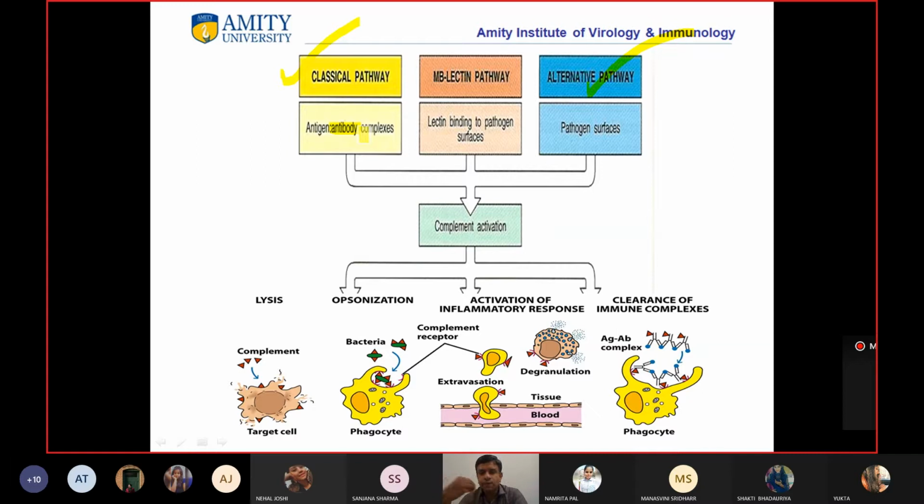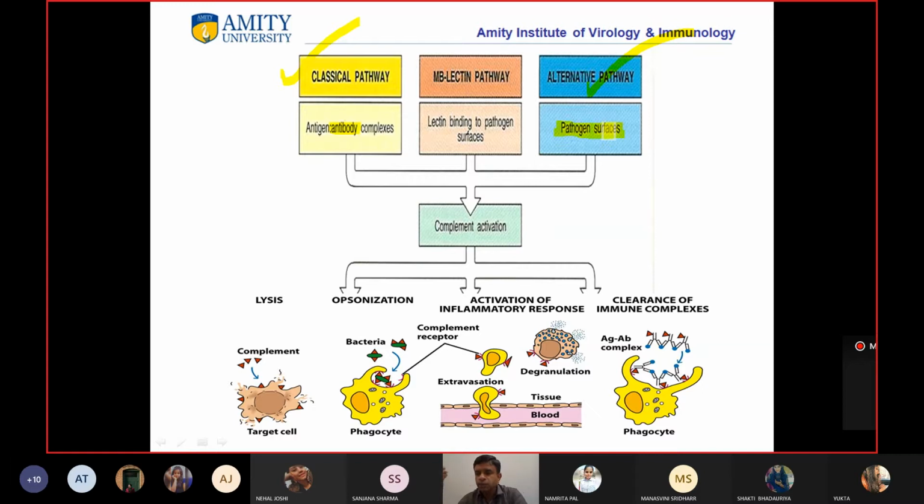The classical pathway was the first one to be identified, and it was associated with the antibody. Later on, the alternative pathway was identified. Its initiation was found to be because of the cell surface constituents on the surface of the pathogen.